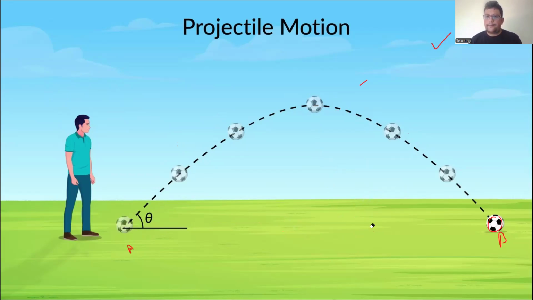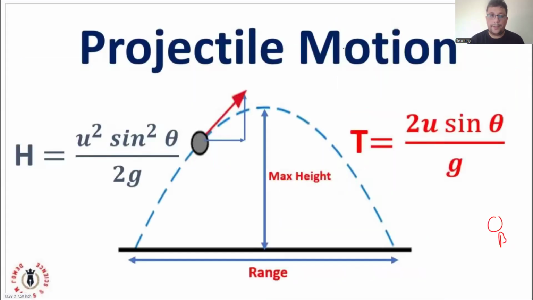All right, so first of all, we discuss the equations of maximum height, time of flight, and range of projectile. This is the equation of maximum height: h is equal to v squared sine squared theta divided by 2g.